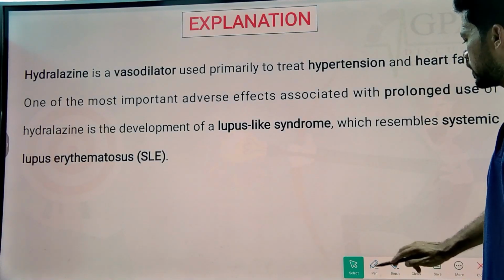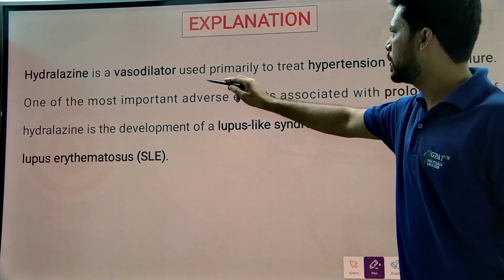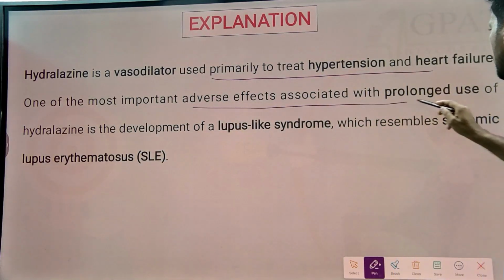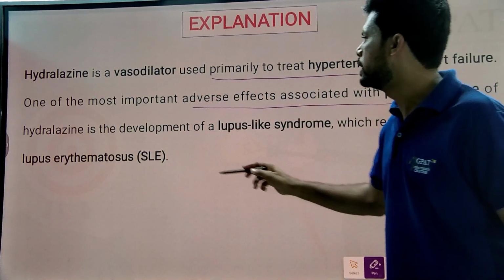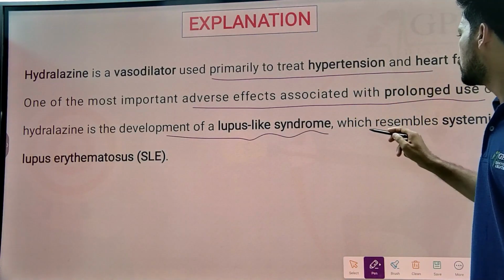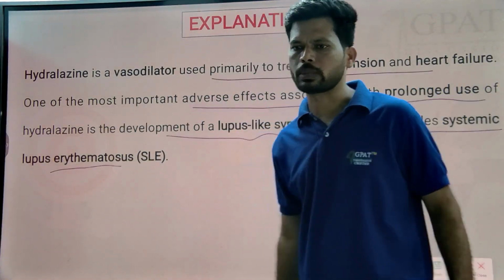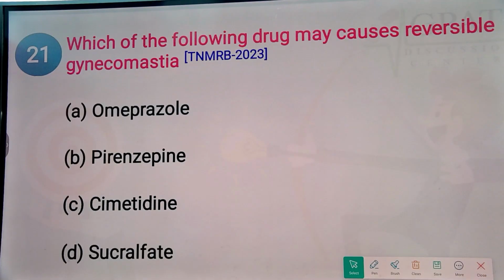So as I mentioned clearly, hydralazine is a vasodilator, primarily used to treat hypertension and heart failure. One of the most important adverse effects associated with prolonged use of hydralazine is the development of lupus-like syndrome, which resembles systemic lupus erythematosus. Next.